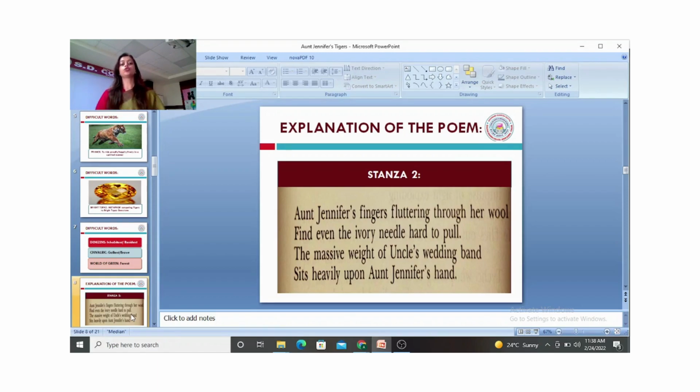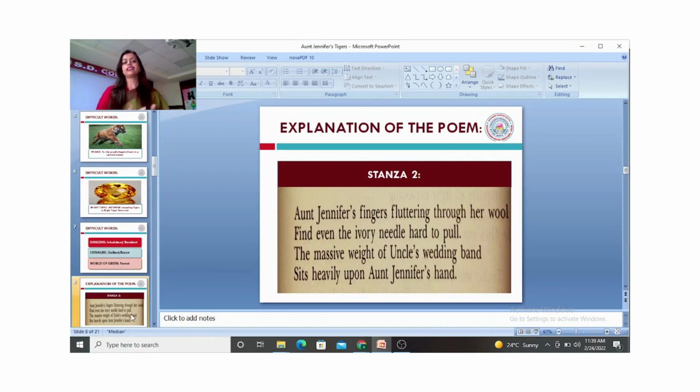And because of those marital responsibilities, her fingers are fluttering, trembling. She is not able to withstand that massive weight which a marriage brings upon a woman.